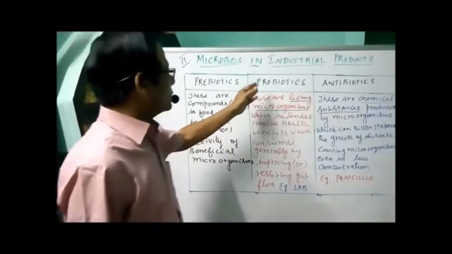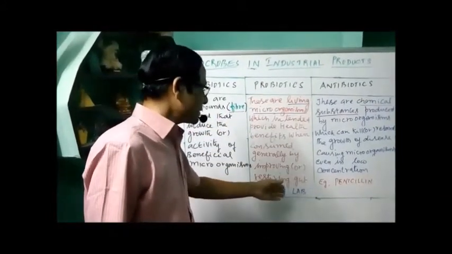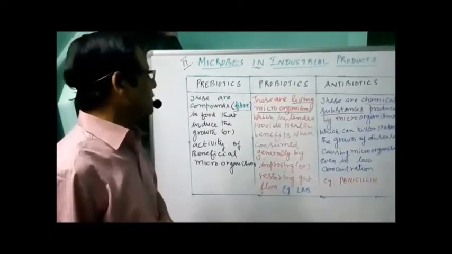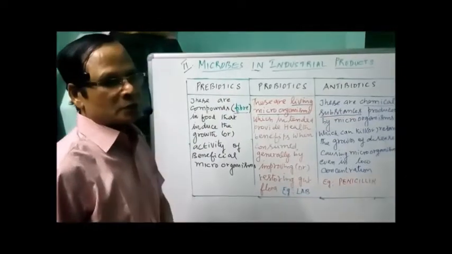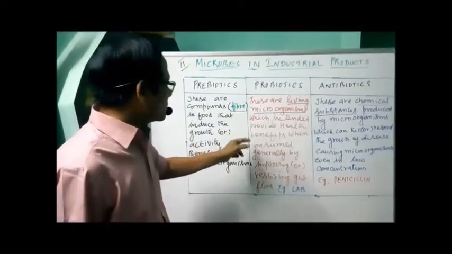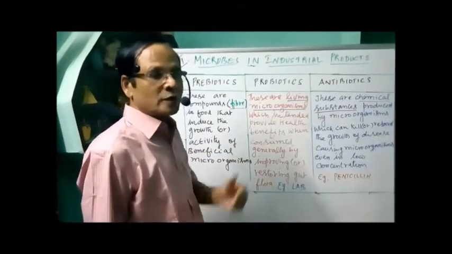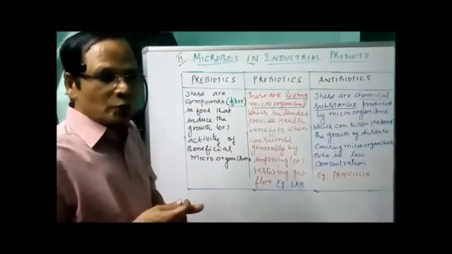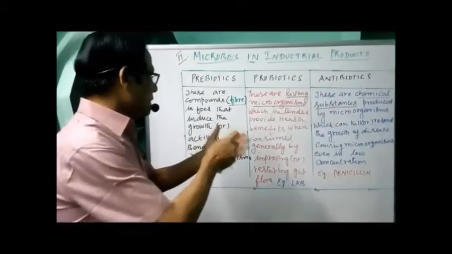So these are compounds in food, non-living substances that induce the growth or activity of beneficial microorganisms. Now what do you mean by probiotics? We have seen already about lactic acid bacteria, that is probiotics. These are living microorganisms, not the dead matter, which intend to provide health benefits when consumed. How? Generally by improving or restoring gut flora.